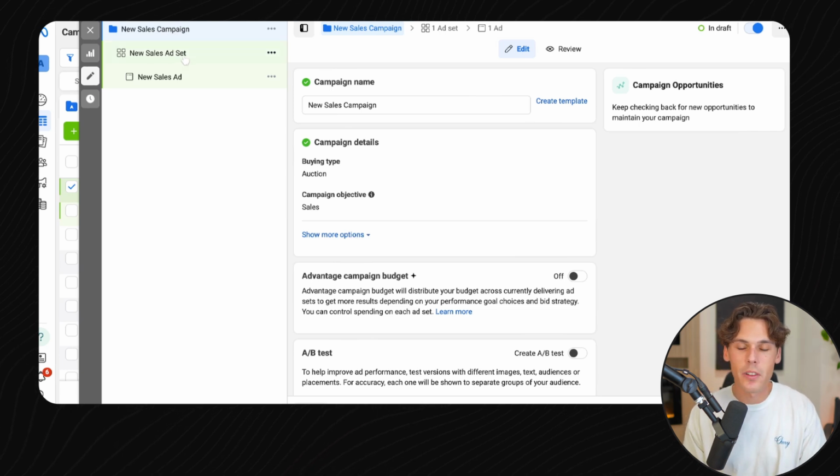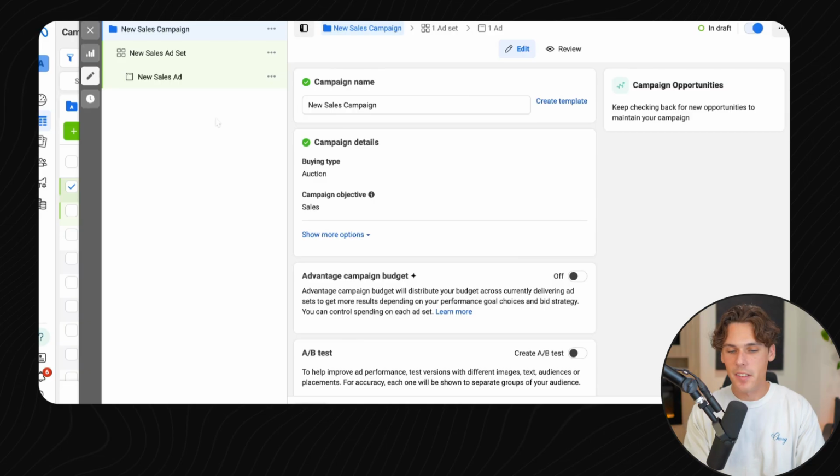On the ad set level is where you do a lot of the targeting, like the placement, whether it's on Facebook stories or Instagram stories, you can change all that if you want. You can also change things like age demographic, location, and any interests that they might have. And then one level below that is the ad creative level. This is where you change the copy and what kind of response you want when people actually swipe up on your advertisement. That's just a quick overview.